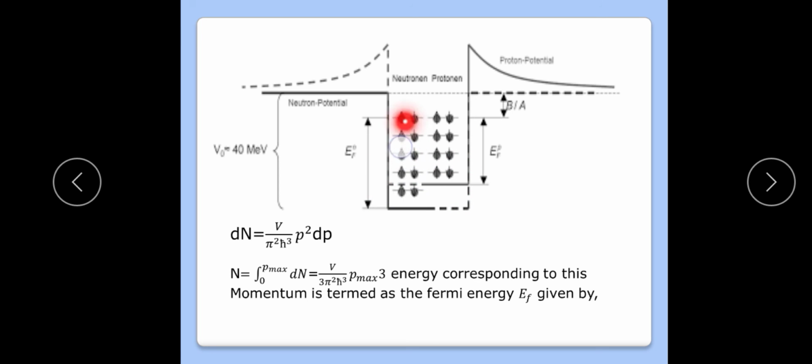This is the different filling of the neutron levels, and this is the proton levels, and this is the Fermi energy level of the neutron. Nearly, what is the Fermi energy? Total V is 40 MeV, meaning the potential required for the neutron to come out is 40, and for the proton it is nearly 30. Okay, understand students? Thank you.